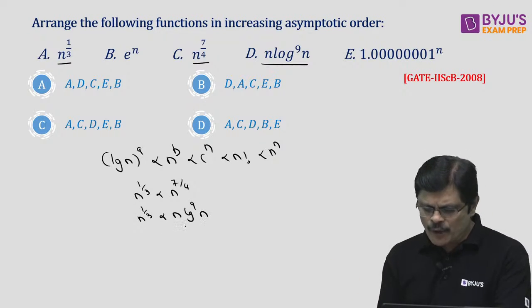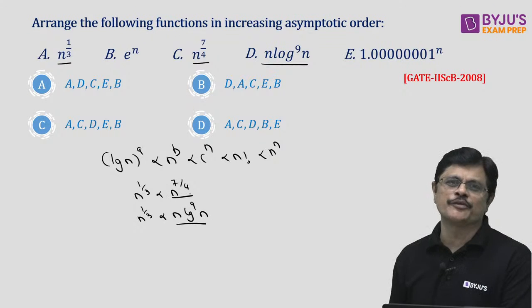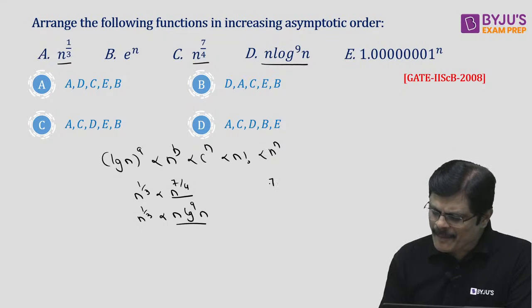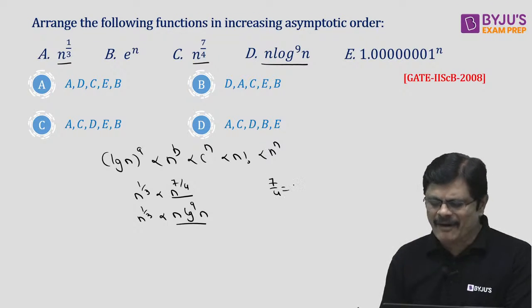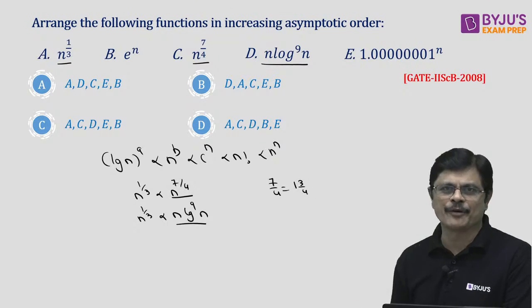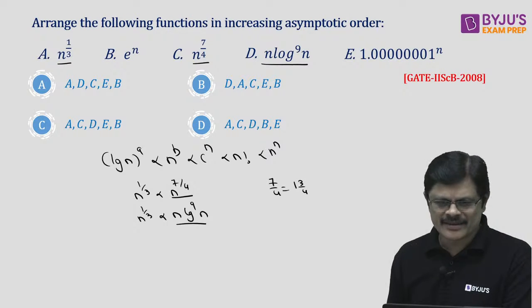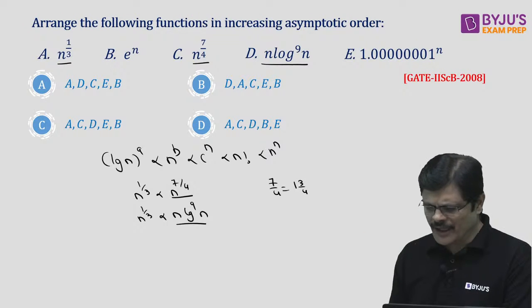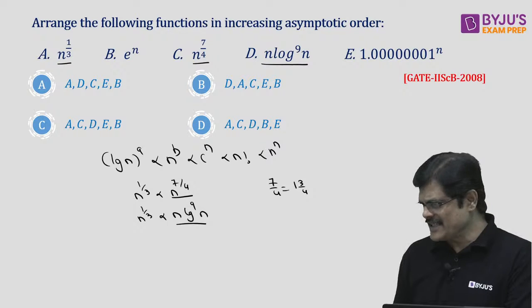Now I want to check what is the relation between these two? Now if you see 7/4, it is 1 and 3/4, which is 1.75. Correct or not? 1.75 it is.